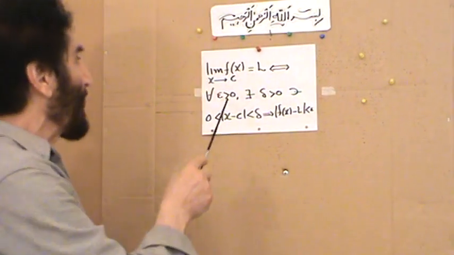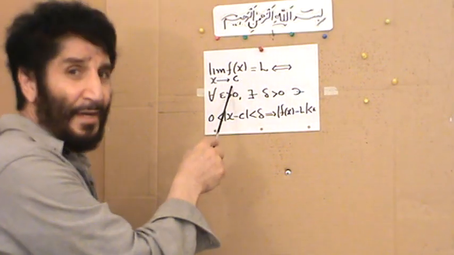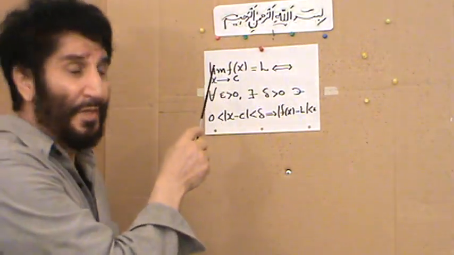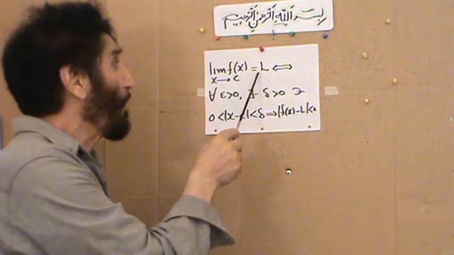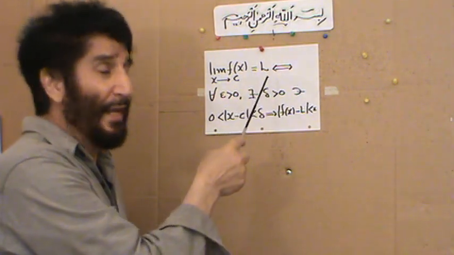Okay, now it says that the limit of f of x as x approaches c is equal to L, which is a real number.